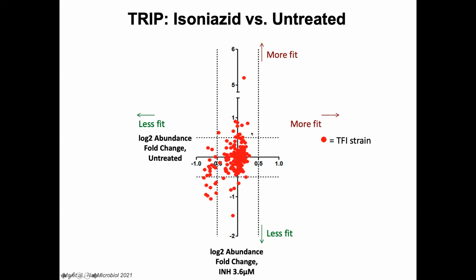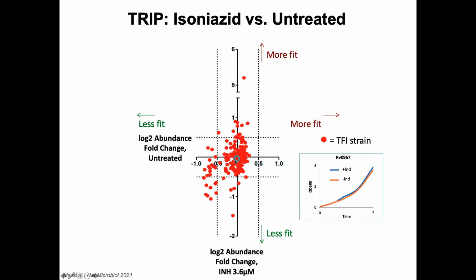Most transcription factor induction strains do not have significant differences in abundance fold change, either in the absence or the presence of the drug, indicating that regulator induction has no impact on fitness. This has been confirmed in growth experiments in monoculture, such as in this representative example regulator.